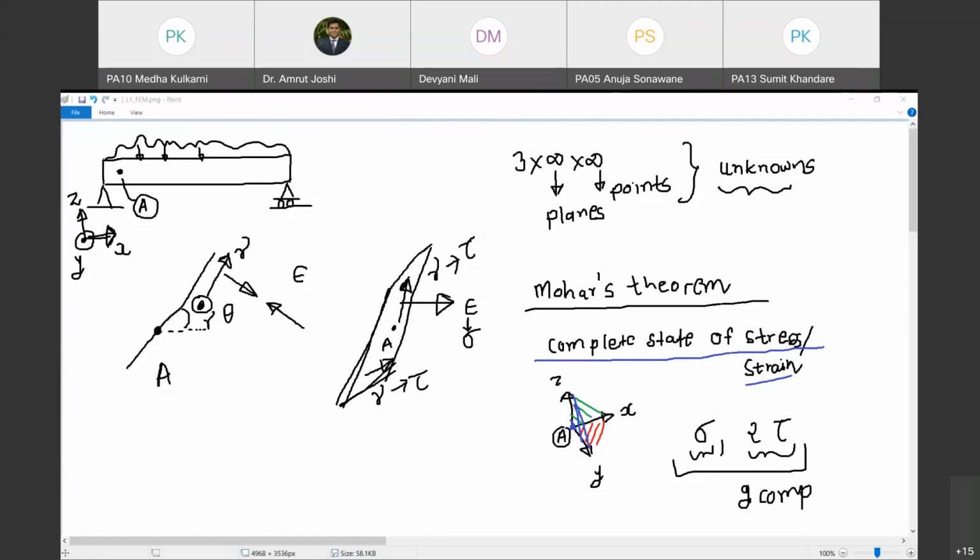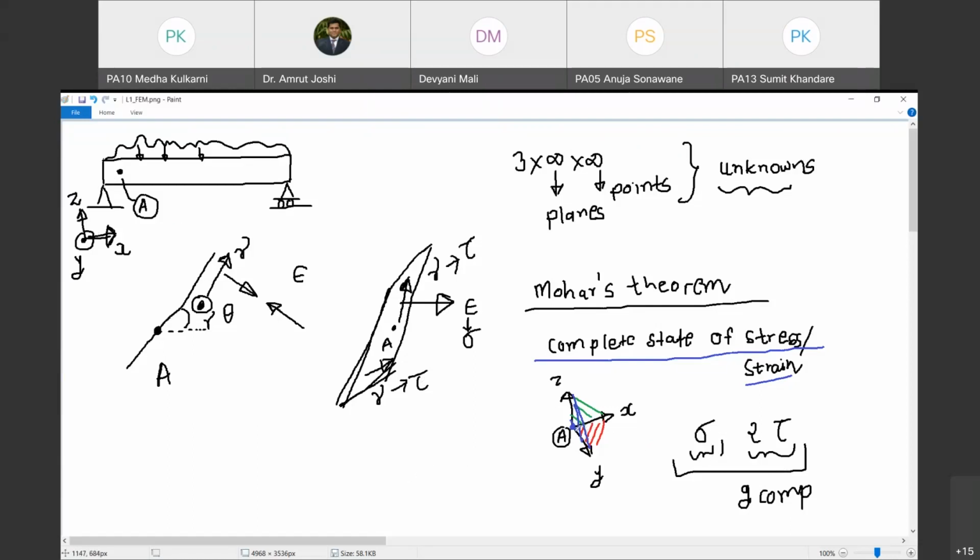Sumit says yes. Okay. So therefore, if I consider a point in a strained material, let us say A, I have considered three mutually orthogonal planes passing through that point A, and I know the complete state of stress. That means on each of these three planes, I know the normal stress and two shear stresses. Then you pick up any other triplet of mutually orthogonal planes passing through point A under consideration.